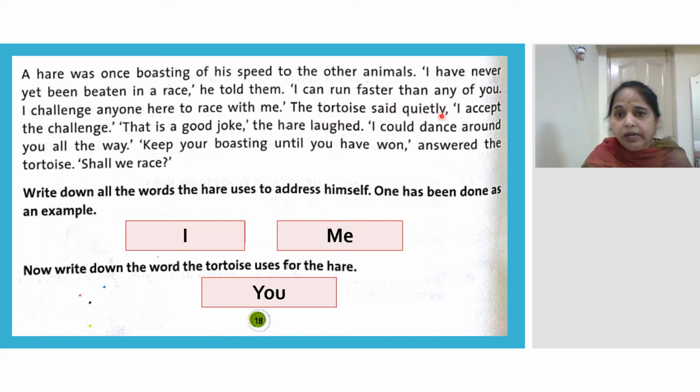Okay, the tortoise said quietly, I accept the challenge. That is a good joke. Who is saying I again? I accept the challenge. That is a good joke. The hare laughed. I could dance around you all the way. Keep your boasting until you have won. See, keep your boasting. Your means who here? Hare. Who is saying? The tortoise is saying to the hare. You should write your also here. I didn't write it here. You write your, and you also. Boasting until you have won. Your is there. You is there. You write you and your also. Got it? Understood? Next.